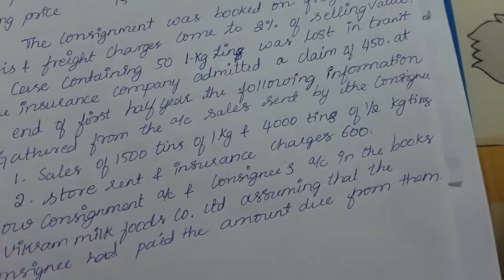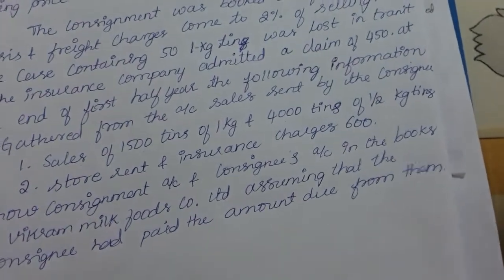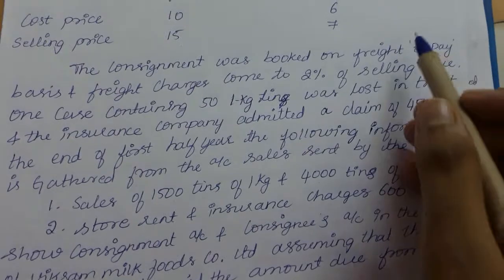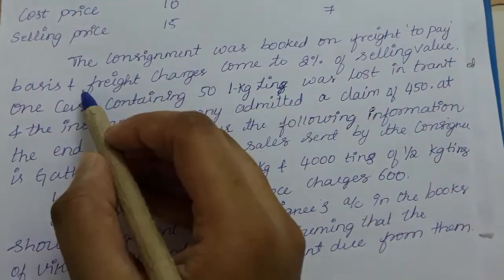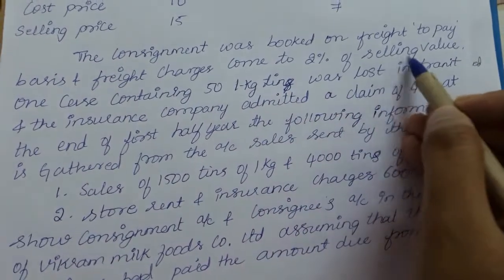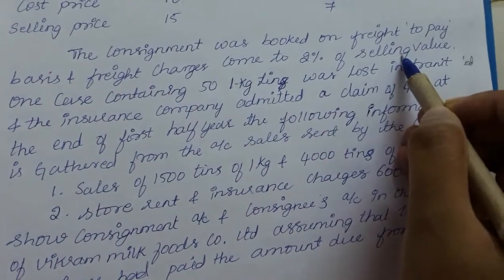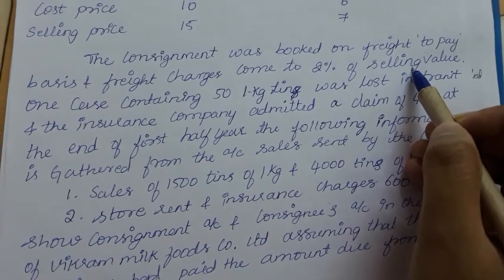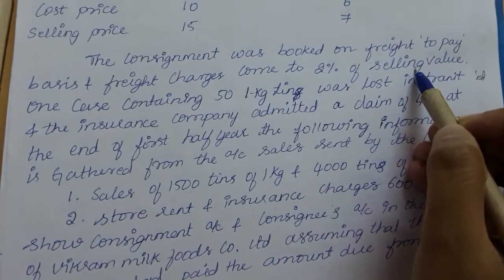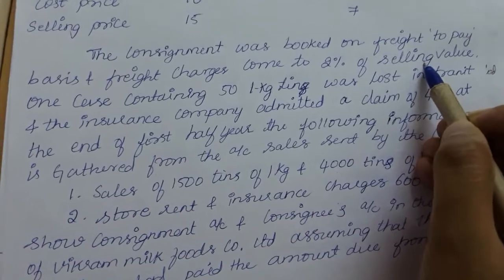Vikram is sending the goods, the receiver is Sundar, that is the consignee. So to pay basis means the consignee should pay the freight charges. And freight charges come to 2% of selling price. So Sundar will pay freight charges at 2% on selling price.